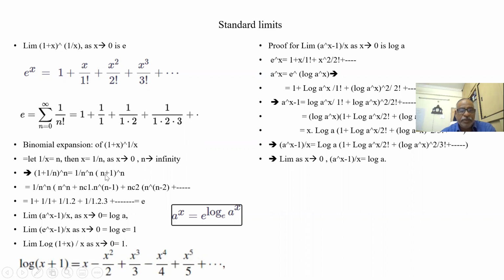A to the power of n plus n into a to the power of n minus 1 into b plus nc2 into a to the power of n minus 2 into b to the power of square. B is always 1, so leave the b. Like that. So when I am dividing by n to the power of n, these two get cancelled, 1 is left out. Here it becomes n by n into the power of n. So n is there in the bottom, nc1, n and n get cancelled. So 1 by 1 is to 2, nc1.